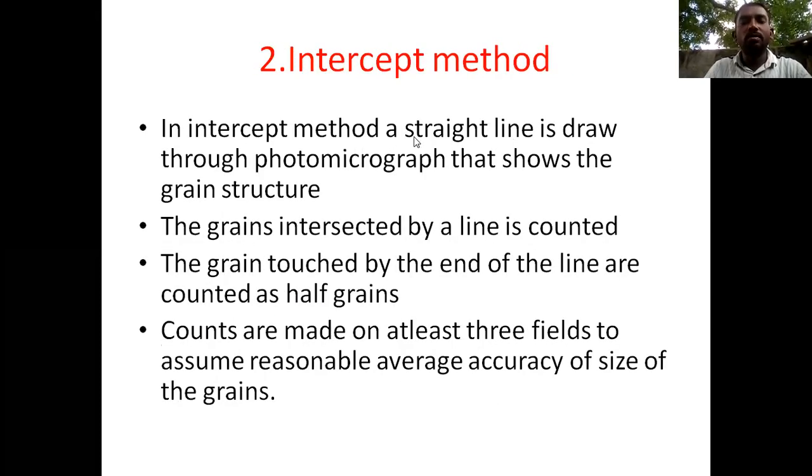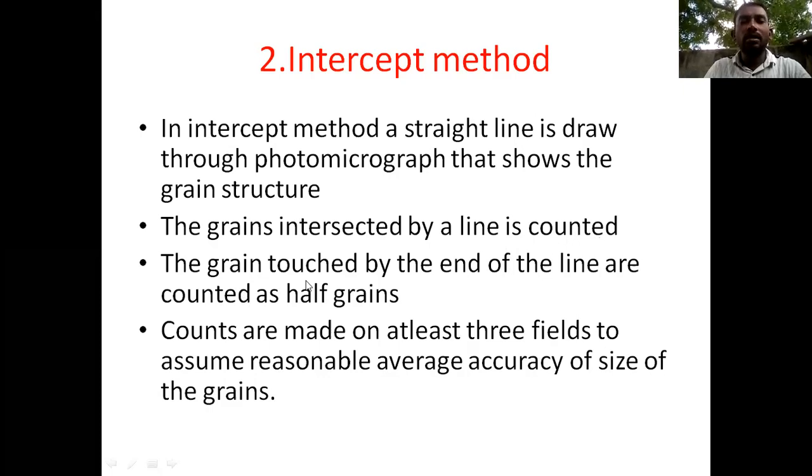In the intercept method, a straight line is drawn through the photomicrograph, which shows some grain structures. So it is called the intercept method. See here how they find the number of grains. What is the procedure? The grains intersected by a line are counted. That is the first point.